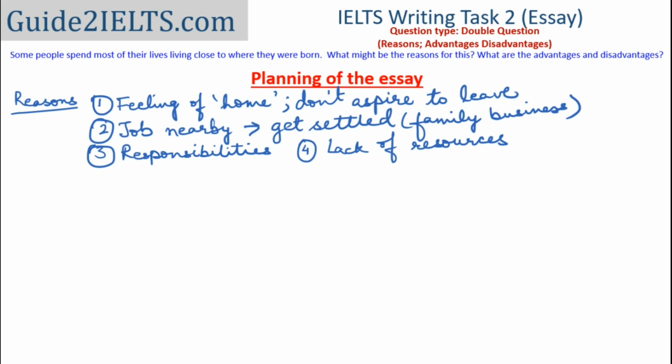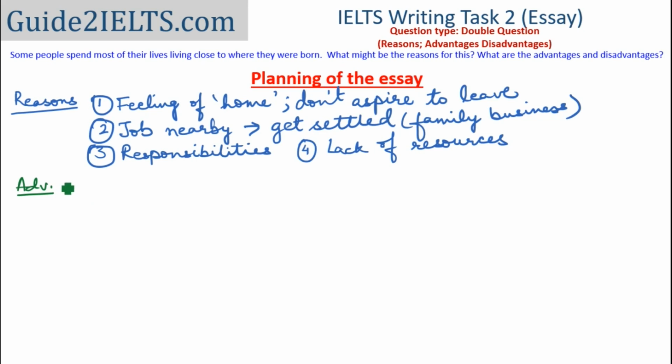So when I write, I'll word them as this could be the reason or one possibility is this. I will not say people do not leave because they are responsible for the family. I will not write people do not leave because they join a family business. Rather, the tone would be this could be one reason, that could be another reason. And that is a better way to write essays.